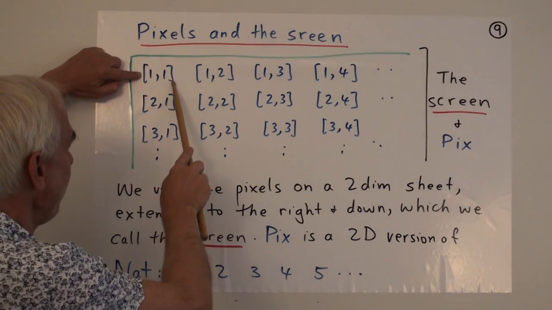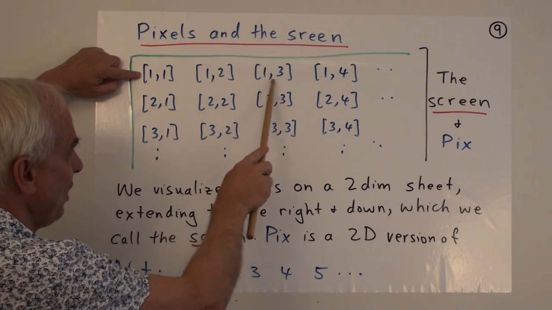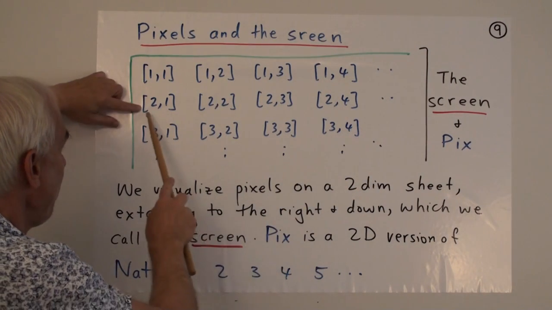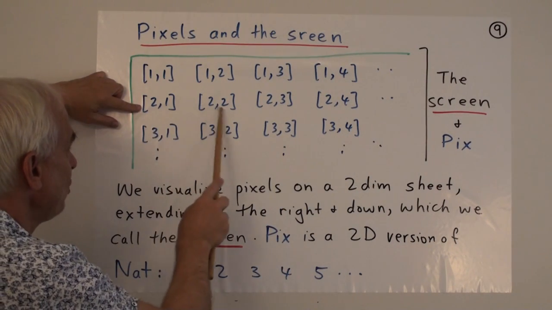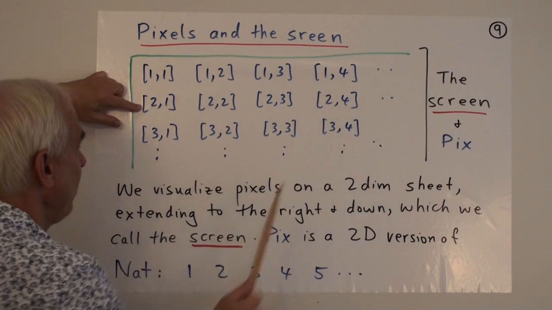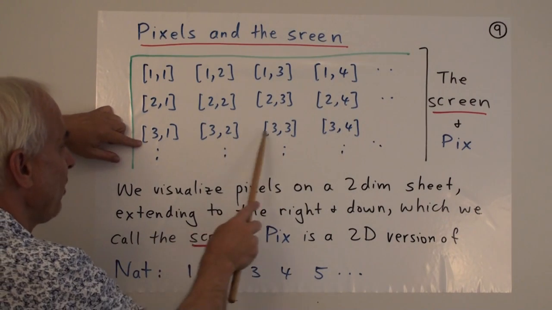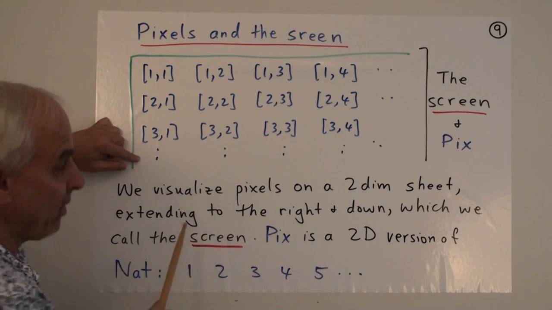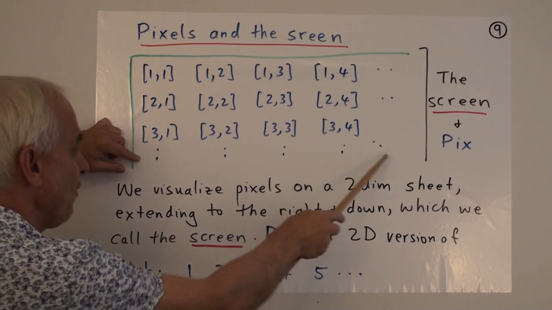So here is 1,1, then 1,2, 1,3, 1,4, and so on. Then the next row: 2,1, 2,2, 2,3, 2,4, and so on. And then 3,1, 3,2, 3,3, 3,4, and so on. We could keep going. The next one would be 4,1, 4,2, 4,3, 4,4, 4,5, and so on.